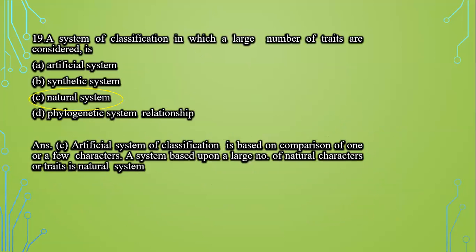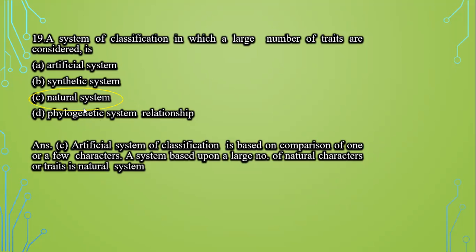Next question is, a system of classification in which a large number of traits are considered is artificial, synthetic, natural, and last is phylogenetic system relationship. Now we know that artificial system is based on comparison of one or few characters, and a system based upon a large number of natural characters is the natural system of classification.